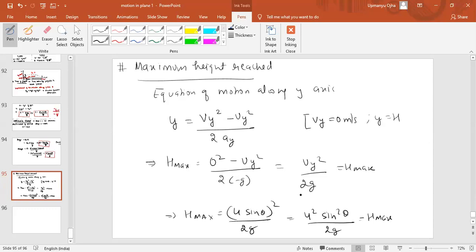Understood. u square sine square theta by 2g, that is the maximum height formula. Did you all get this or not? In 1D, what is the formula? uy squared by 2g.